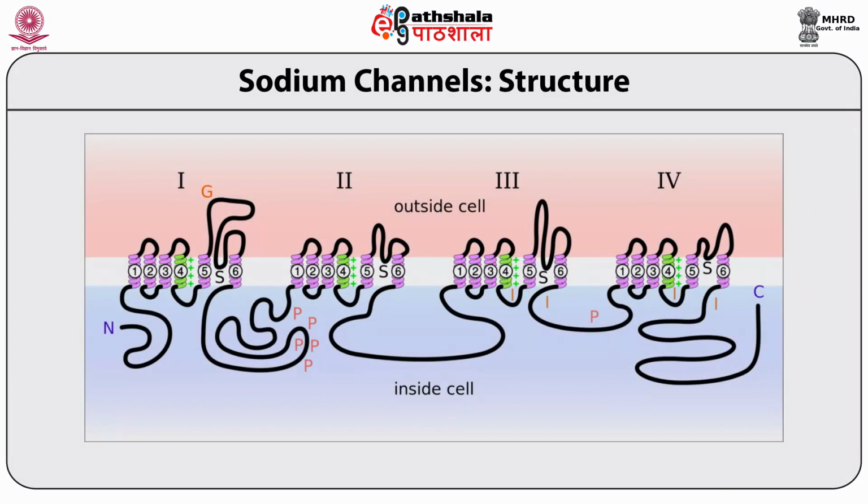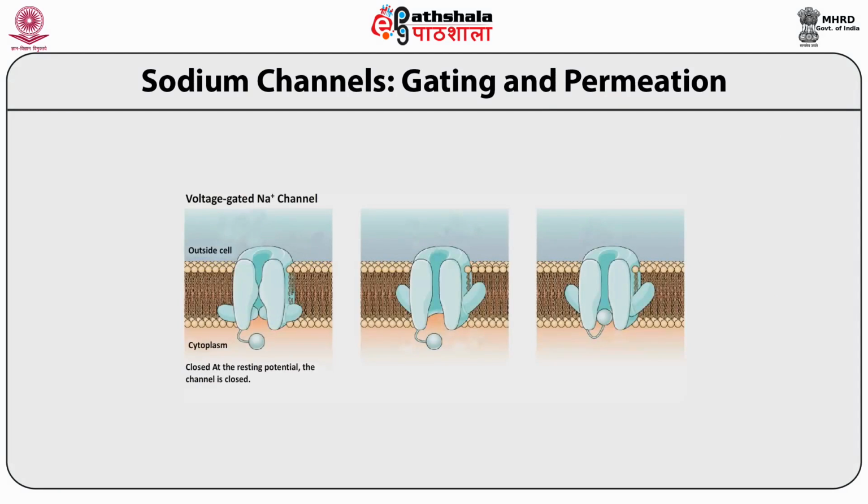Sodium channel structure. The figure is showing the structure of the sodium channels. As I told you before, it has 4 transmembrane domains, domain 1, 2, 3 and 4, and each domain has 6 transmembrane segments. Transmembrane segment 4 is the main voltage sensor, meaning it senses any change in the membrane potential, and it has positively charged amino acids. And there is a P-loop between segment 4 and 5, and all these P-loops come together and make the pore in the membrane.